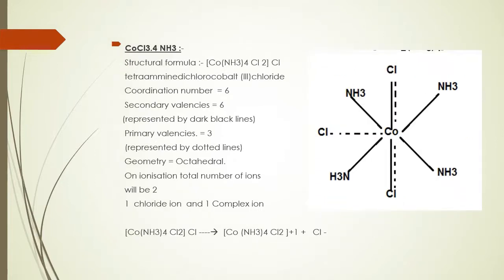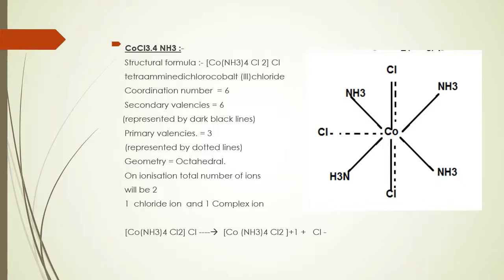Third complex is tetraamminedichlorocobalt(III) chloride, in which the coordination number is 6, which is a fixed value for cobalt. Secondary valencies are 6, primary valencies are 3, geometry will be octahedral, but on ionization it gives a total of 2 ions, 1 chloride ion and 1 complex ion.